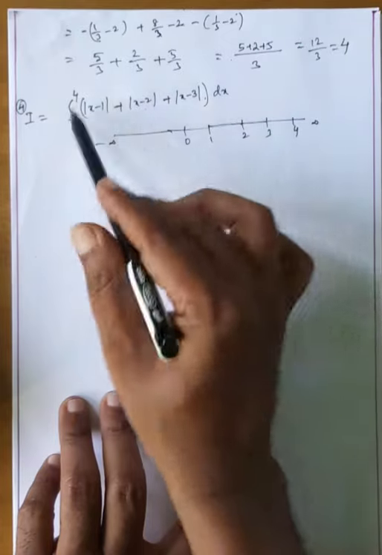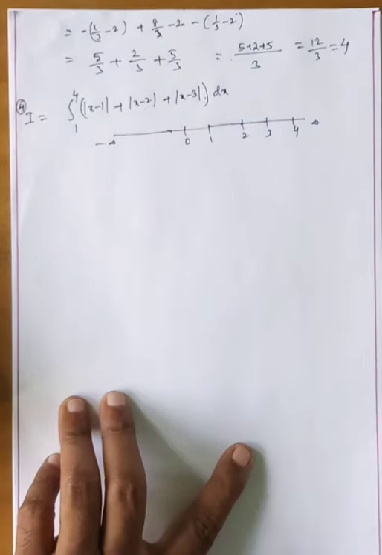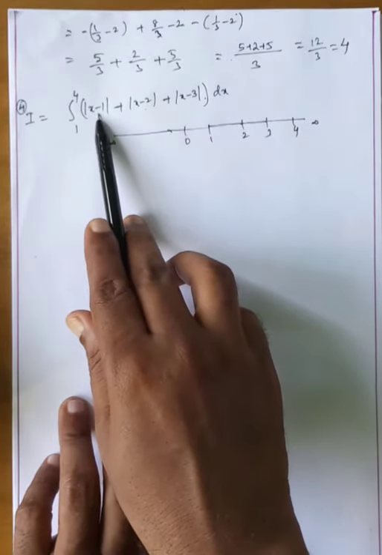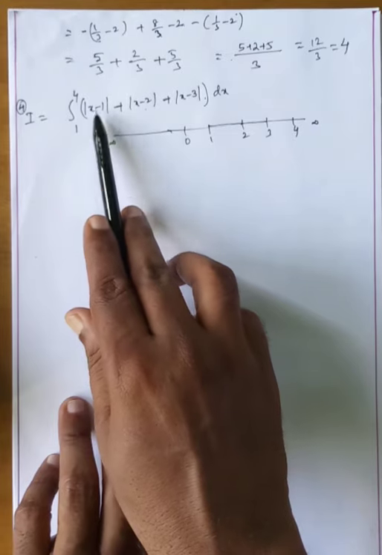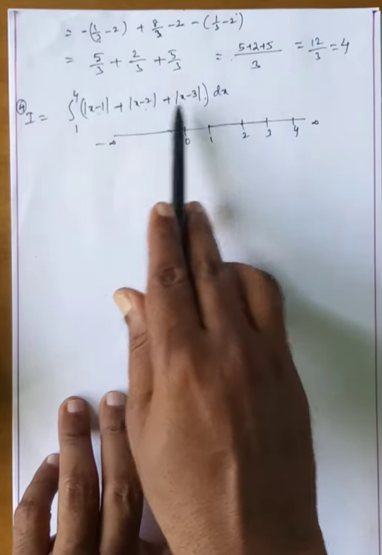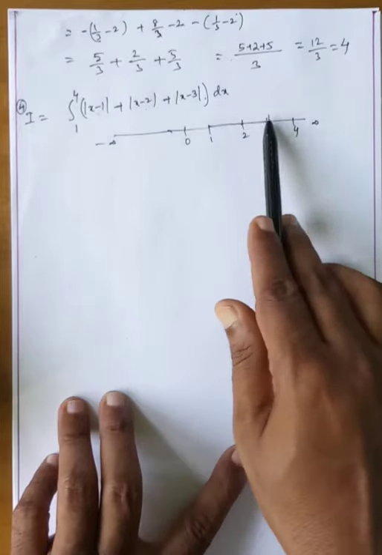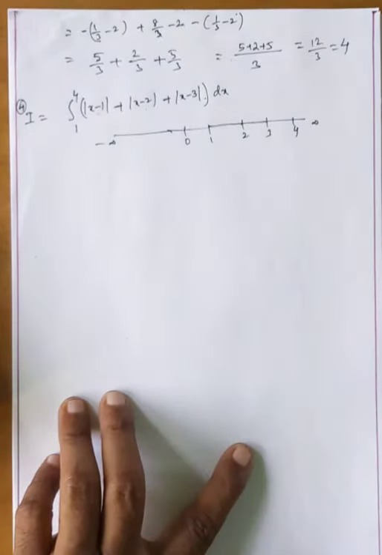2 to 3, substitute in this one. Whenever you substitute, you cannot take the modulus, just the value. Whenever 1 to 2 is substituted, f of x is x minus 1. 1 to 2 means 1.5. 1.5 minus 1 is positive; this is negative, this is negative. 2 to 3 means 2.5: positive, positive, negative. For 3 to 4, all are positive. In this way, you observe that.